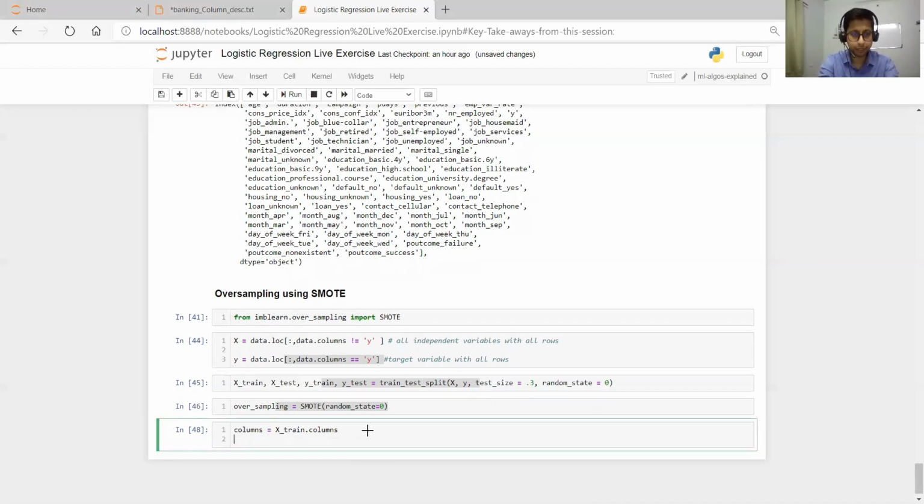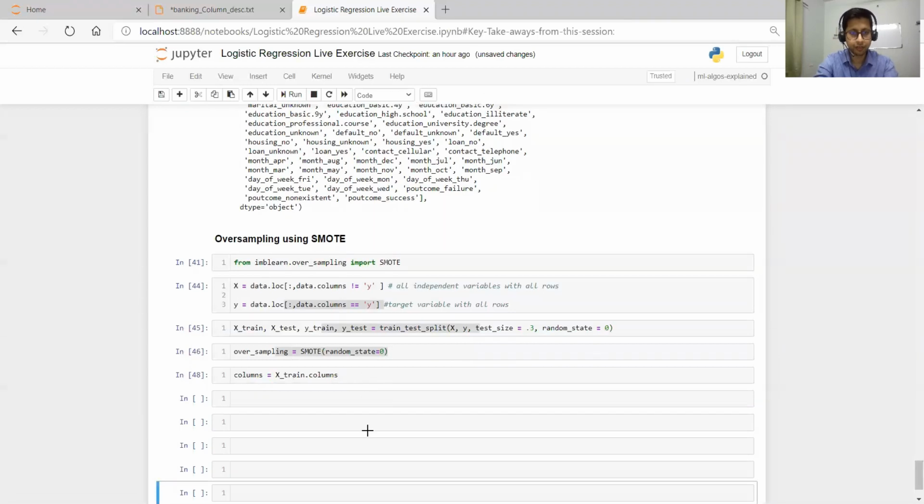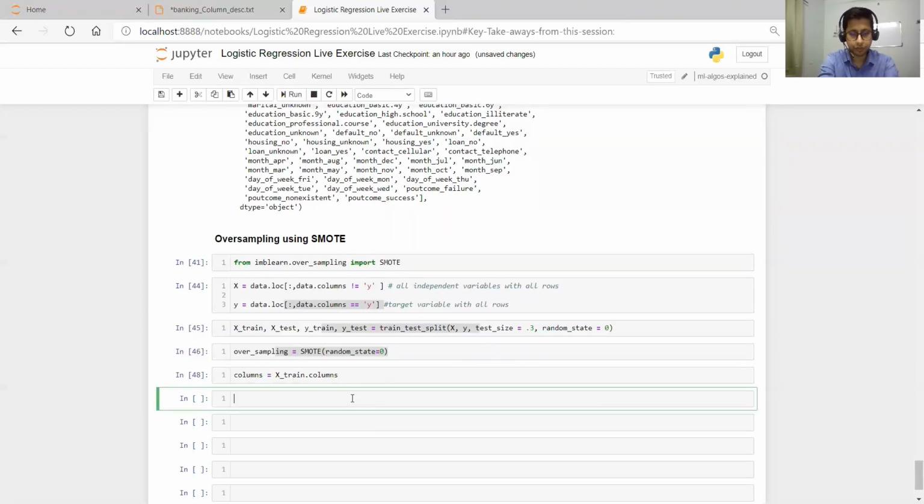So over_sample_x, over_sample_y is equal to oversampling.fit_sample, and here pass x_train, y_train.